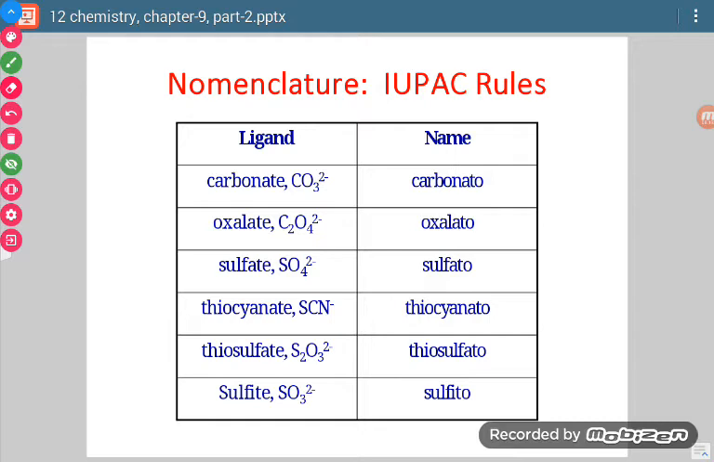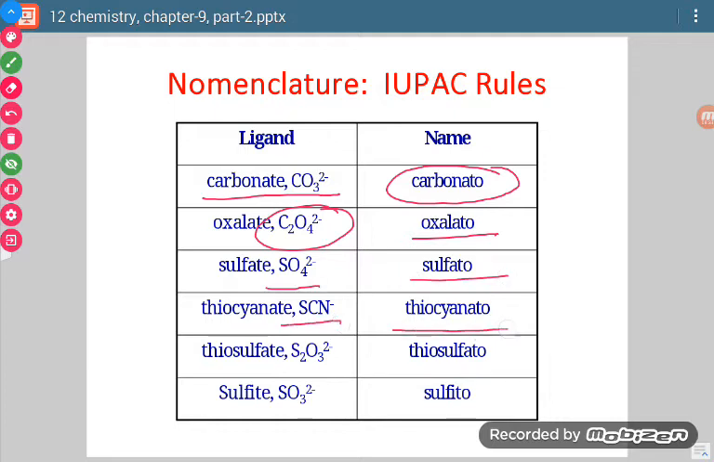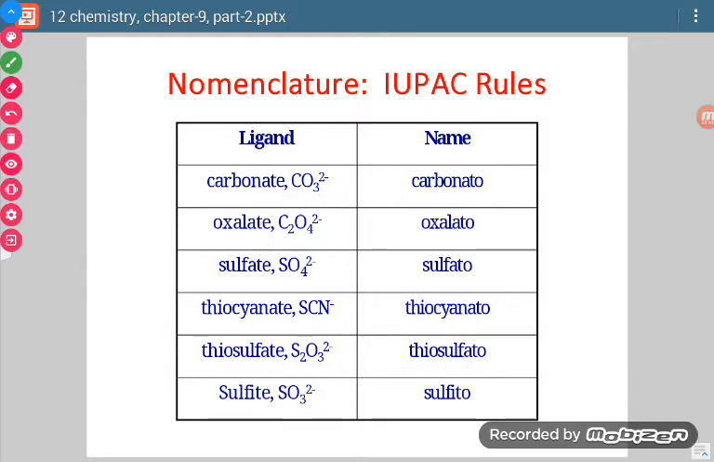As we said, if a ligand is negatively charged, then it will end in 'o'. So carbonate as a ligand will be written as carbonato. Oxalate, oxalato. Sulfate, sulfato. Thiocyanate, thiocyanato. Thiosulfate, thiosulfato. Sulfite, sulfito. So these negative ligands all end in 'o'.